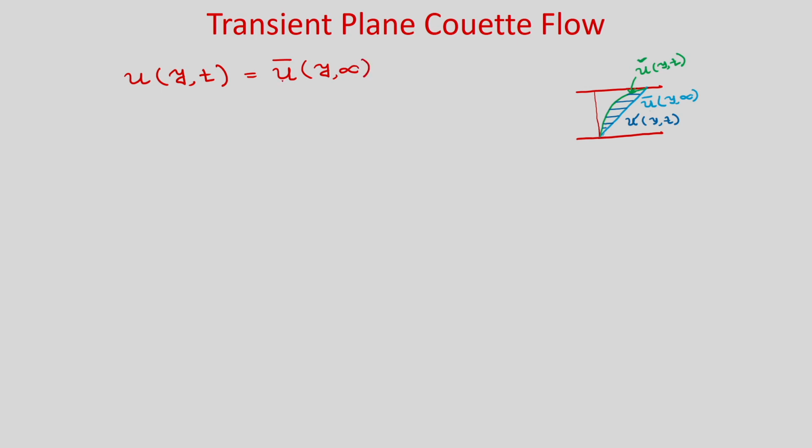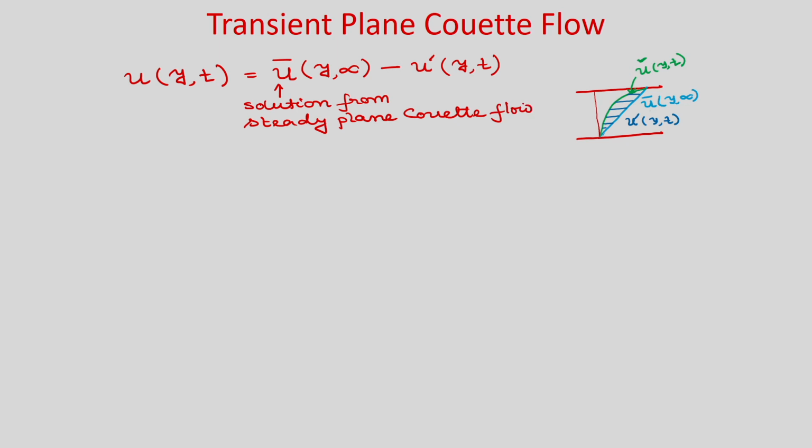So, this is the steady state solution of plane Couette flow minus u prime (y, t), and this is the transient velocity profile which you want to subtract from the steady plane Couette flow velocity profile. So, you can see this is your solution from steady plane Couette flow.